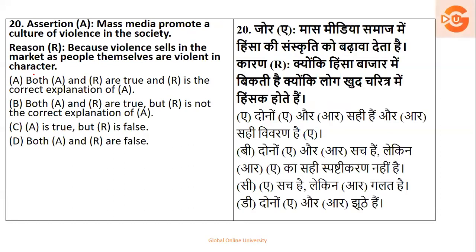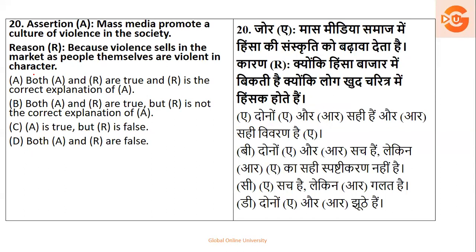Next, there is an assertion and reasoning, which I keep telling you: आपको सिर्फ क्वेश्चन पे फोकस करना है. You don't have to put your suggestions or views on this. Okay, so what is the assertion? The assertion is mass media promote culture of violence in the society.